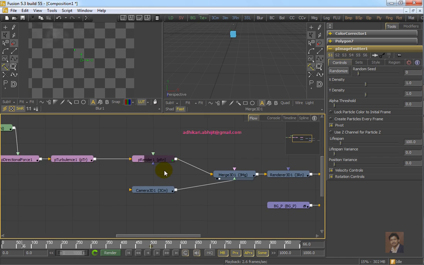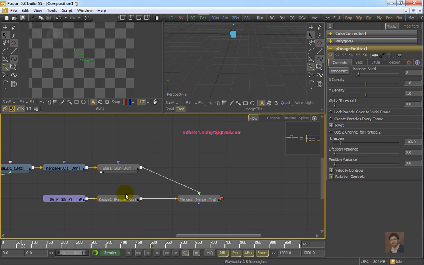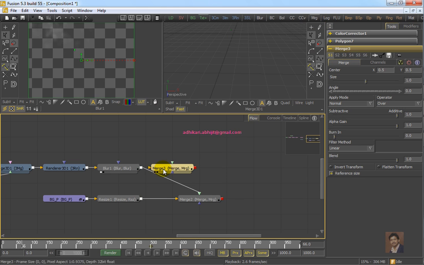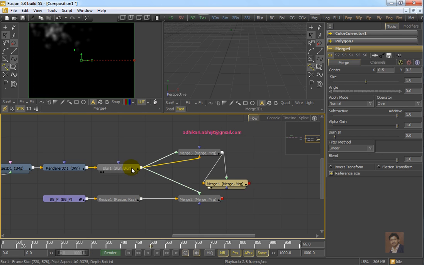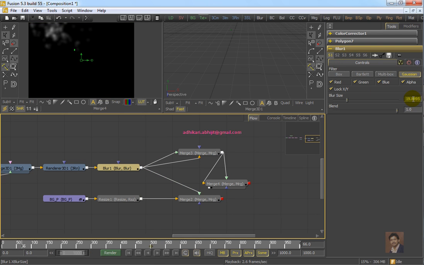You can also use another technique to make it more dense. You can merge the blur particle twice in this merge, and it will be a little bit dense. You can use another merge, and merge again. It will be more dense. You can use a little bit more blur.